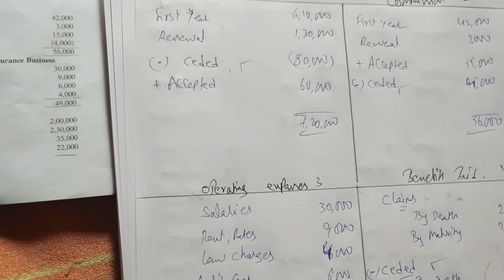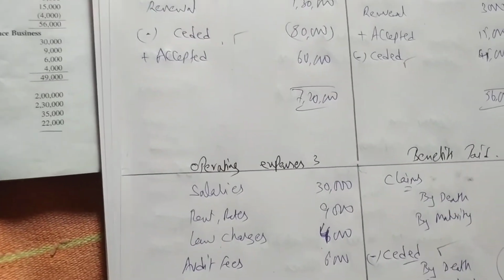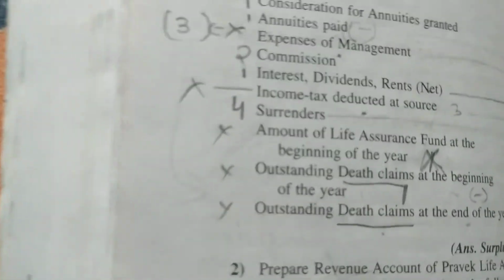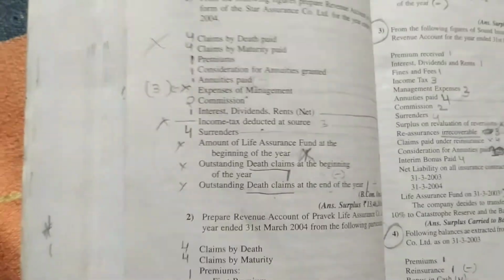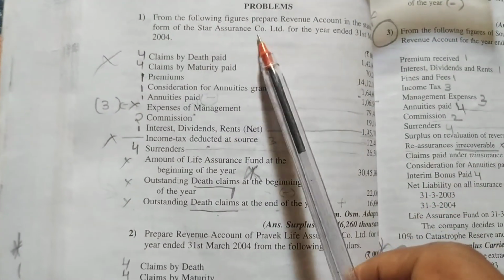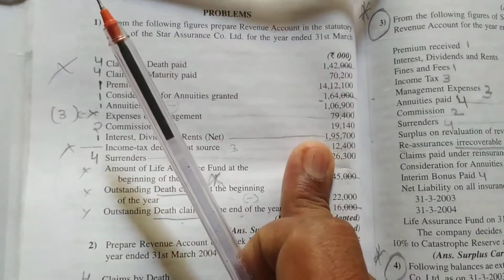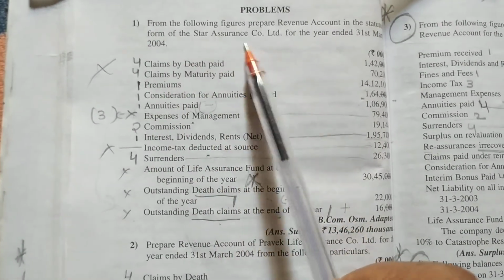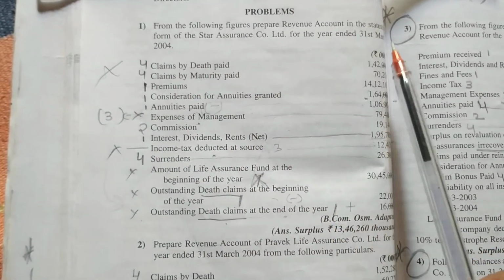So I'll solve 2 more problems. I want you to solve one problem. Okay, wait, let me give you one question to solve. So solve the page number F24, question number 1. You have to solve this first question. What it says in the first question is: from the following figures, prepare the revenue account in statutory form of Star Assurance Company Limited for the year ended 31st March 2004.